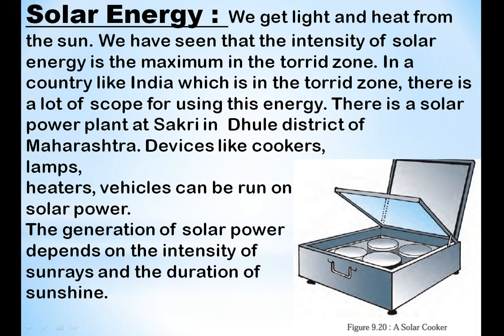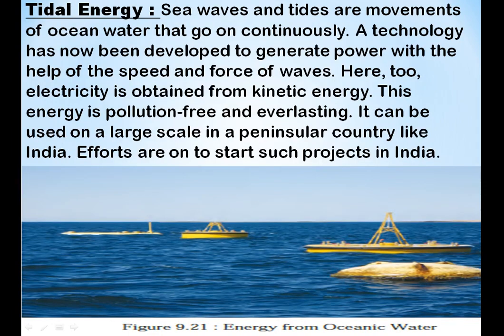A solar plant is also being run at Sakri in Dhule district of Maharashtra. In these places we can see solar energy. This solar power can run cookers, lamps, heaters, and vehicles. The generation of solar power totally depends on the intensity of the sun rays and the duration of the sunshine. Because of these things only we can produce solar energy.